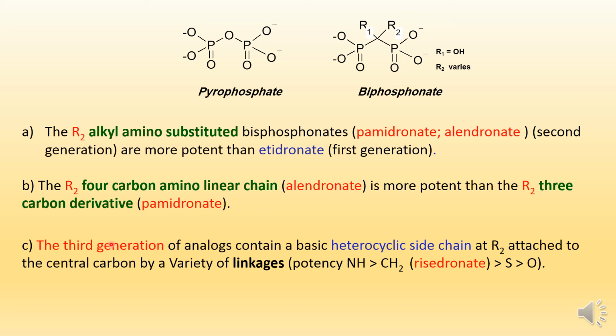In the third generation bisphosphonates, there is a basic heterocyclic side chain, as in risedronate. There is a pyridine ring linked to this carbon atom by a linker or a spacer. When this spacer is N, it is more potent than C, which is more potent than S, and more potent than oxygen. We will take risedronate as the third generation bisphosphonate drug, as we see in the next slides with the structures.